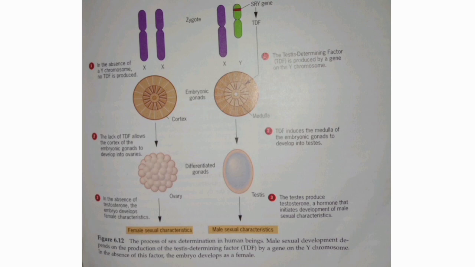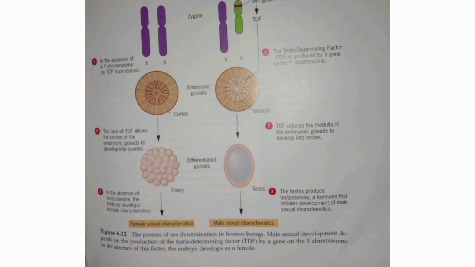Now move on to the picture shown towards the left side. On the left side I have taken two X chromosomes, and both of those X chromosomes are designated in purple color. Here there is no presence of Y chromosome, so the gonad will differentiate into ovary. Ovary is the female reproductive structure, right? So at last we'll get the female sexual characteristic feature. So this is how the Y chromosome has some influence during the course of sex determination. Exclusively we can say that in the presence of Y chromosome alone maleness is produced in mammals as well as human beings, right?